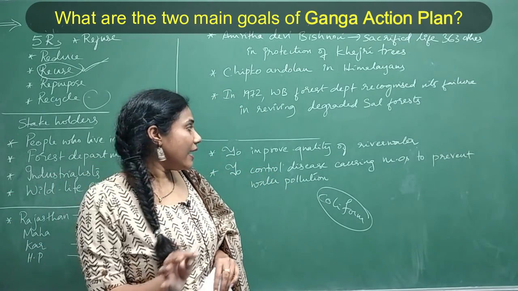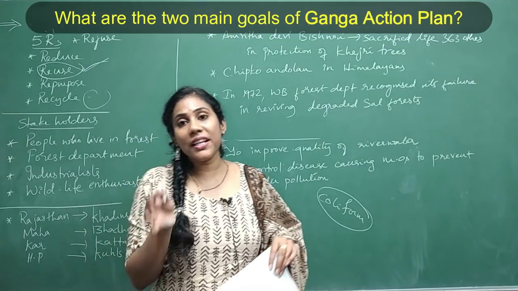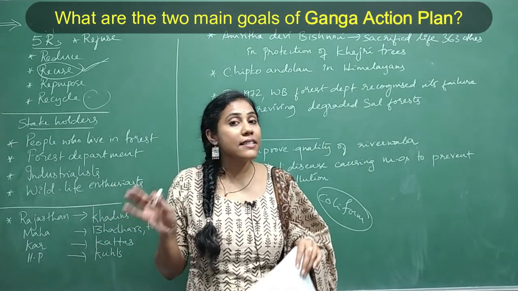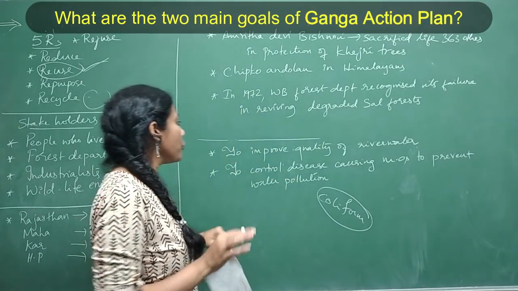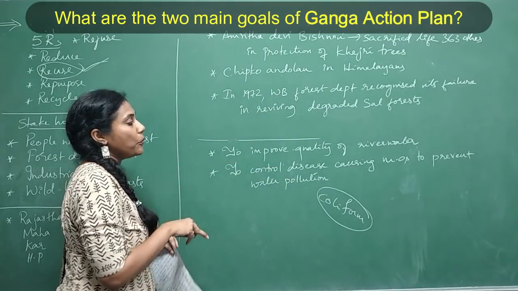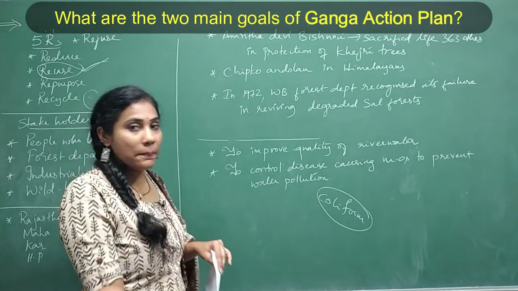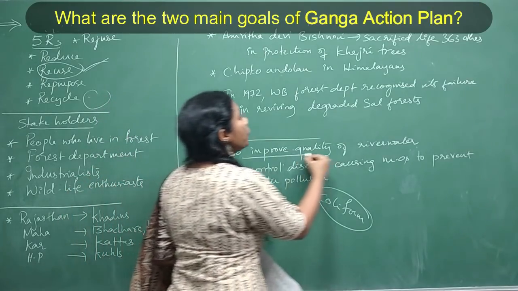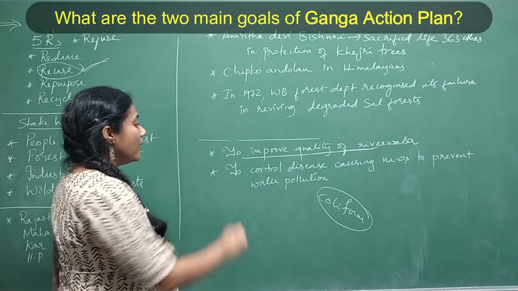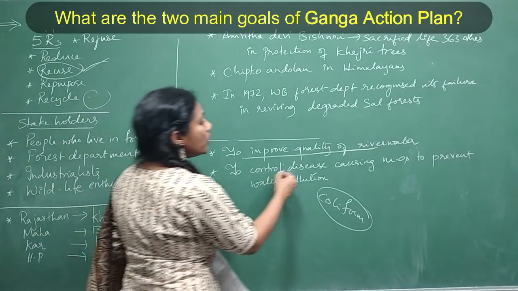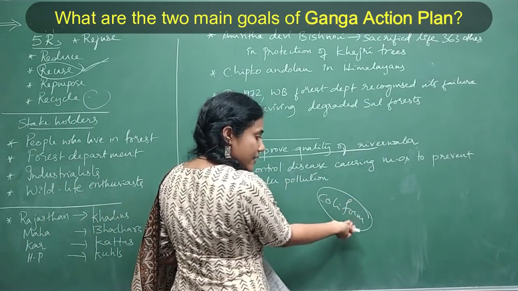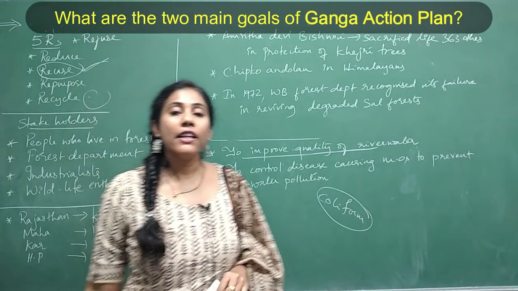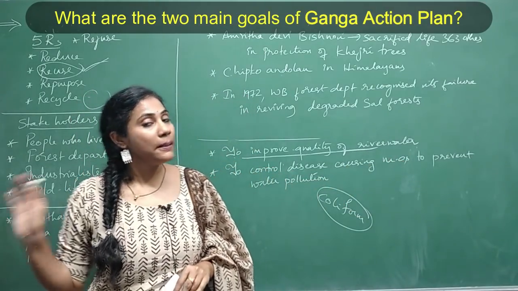To prevent that, they introduced a set of measures to protect the Ganga. We call it the Ganga Action Plan. They asked you to give 2 points, right? Why this Ganga Action Plan was introduced. The first point you can write is to improve the quality of river water, and the second one is to control disease causing microorganisms like coliform to prevent water pollution. Okay, so these are the 2 points you can mention.